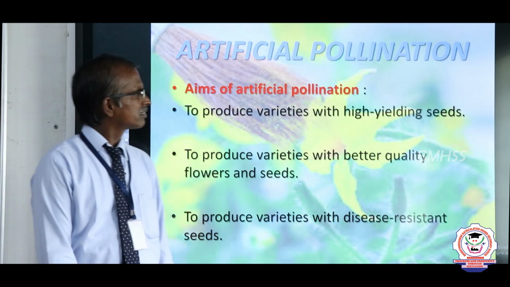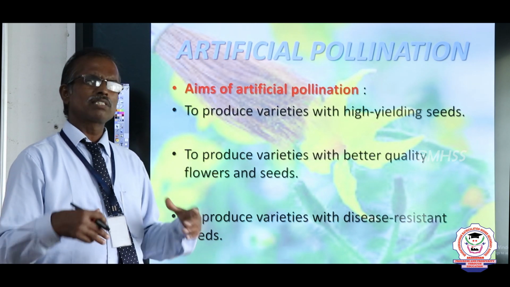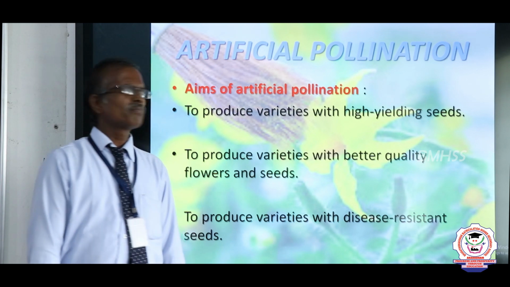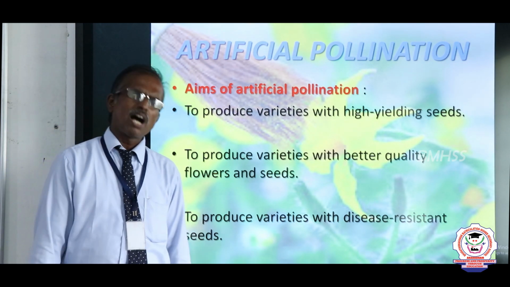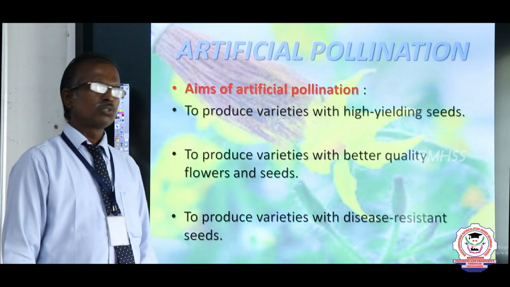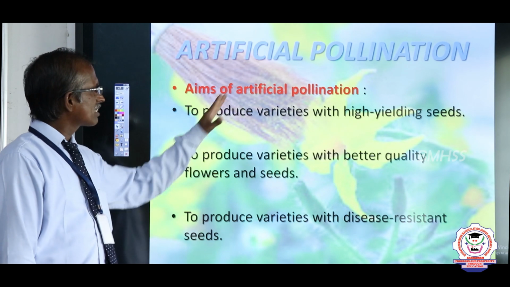Now artificial pollination. Humans play an important role in bringing about artificial pollination. In this case, for many varieties of cereals and garden plants, we bring about artificial pollination so that new varieties of plants are produced. What is the aim?